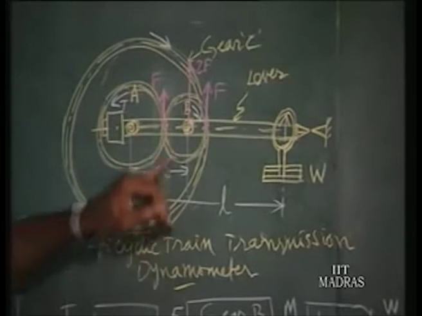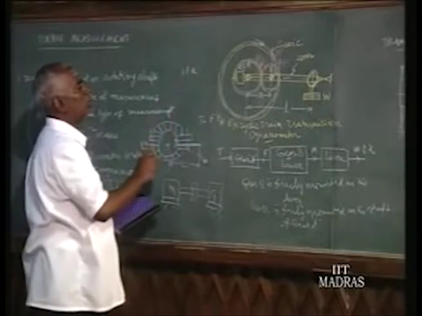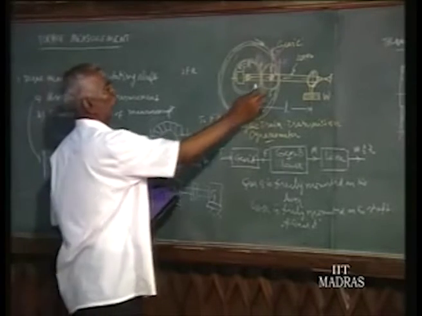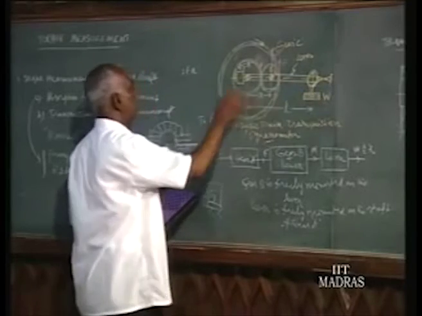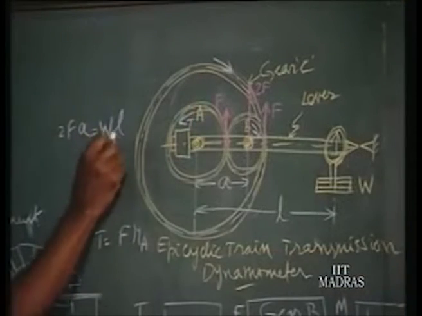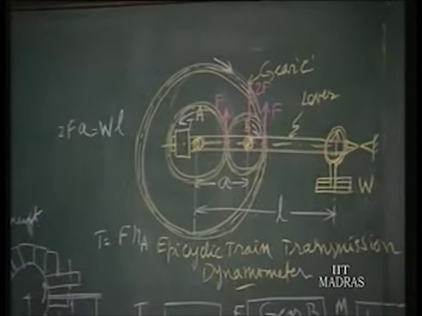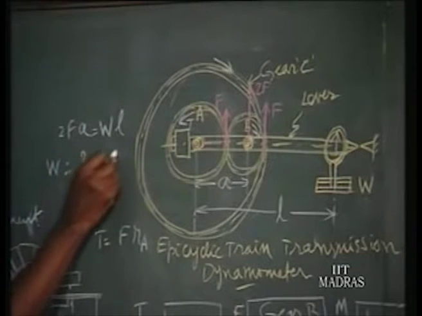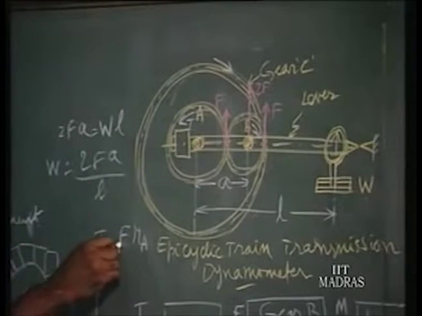Now the moment is 2F into A about the pivot of the lever, and that is to be balanced by the hanging weight W into L. By adding weight we can balance it so that it stands against the reference mark. So now we find W is equal to 2FA divided by L. And we know F is nothing but T by RA.